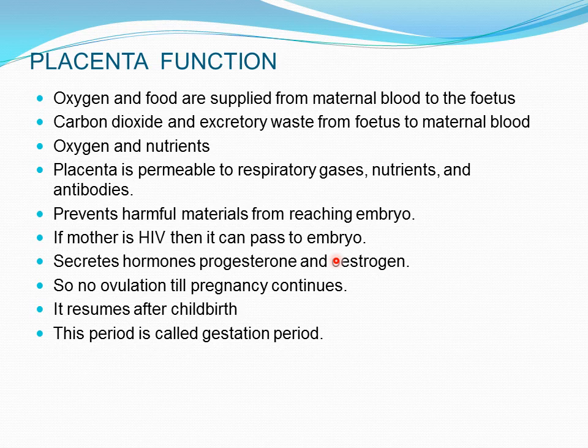And this period from the time of fertilization till the time of childbirth or parturition is called the gestation period. So what is the gestation period? These 10 months from the implantation or fertilization, after which the baby is conceived or a woman is called pregnant, this full period until the childbirth happens is called gestation period.